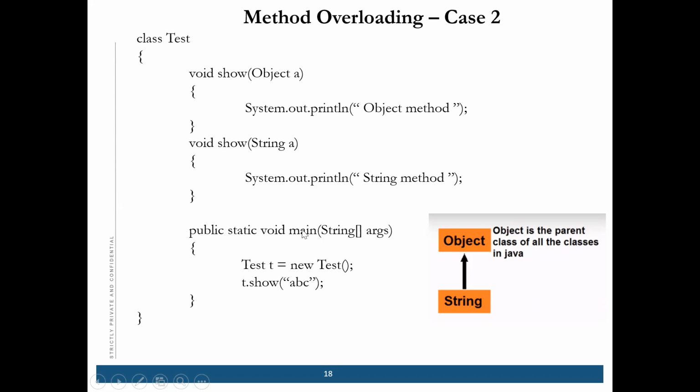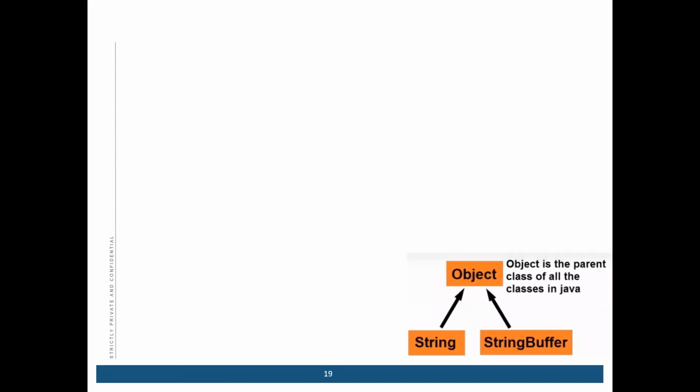Your understanding is correct: if there is a perfect match, then string will be called, and if there is no perfect match, then it will call the parent class. Does everyone understand? Okay, moving ahead.